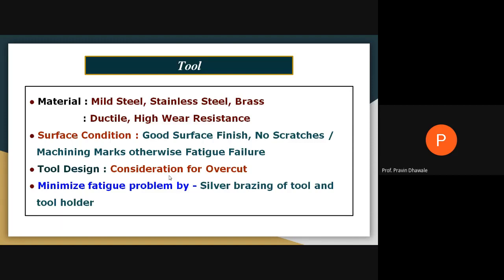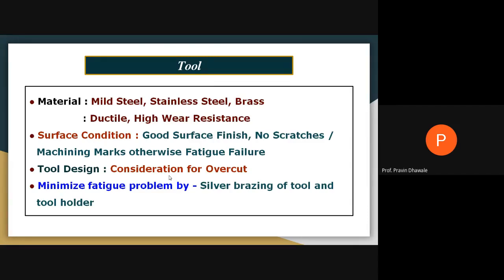Means instead of connecting the tool with the tool holder by welding, you may carry out the joining of the tool with the tool holder by brazing. Right. At that time, you may use silver as the material for the brazing, and brazing is an appropriate process to connect the tool holder with the tool in order to minimize failure of the tool by fatigue, right?